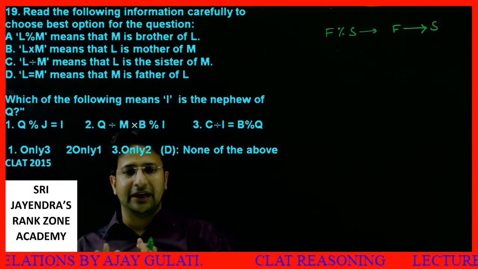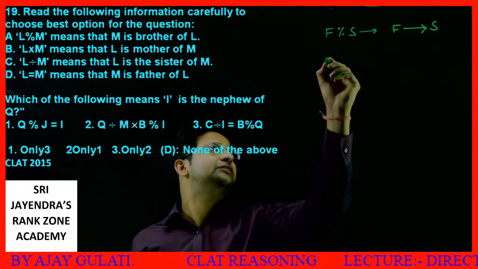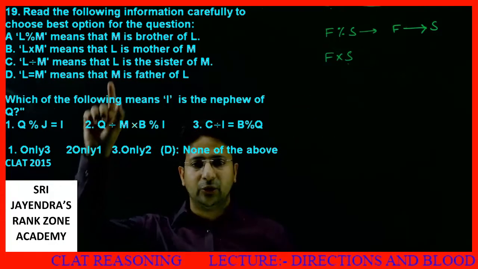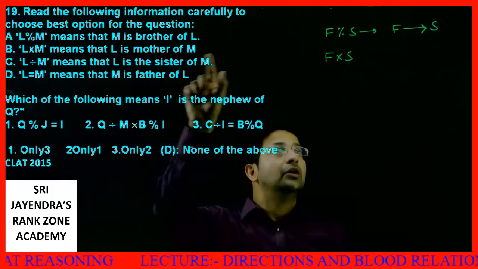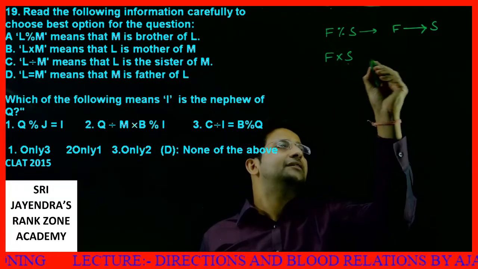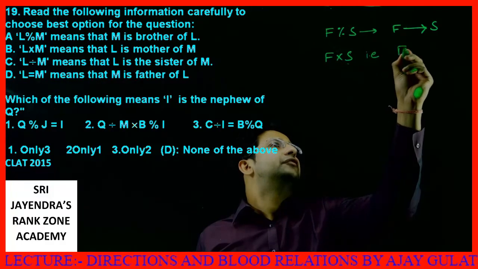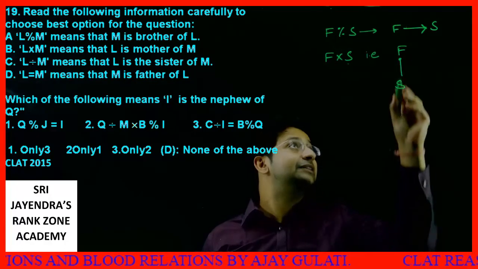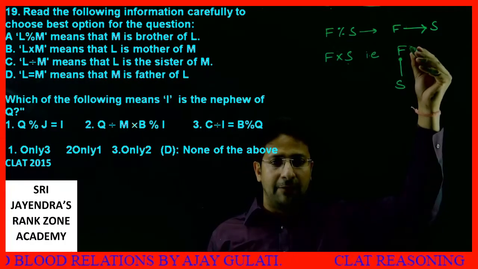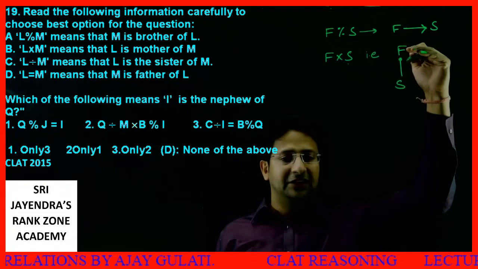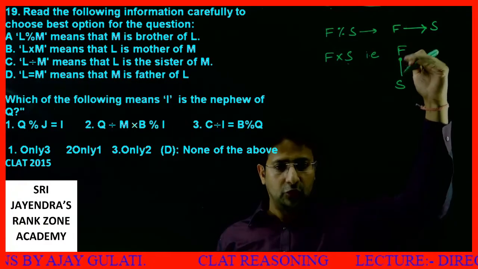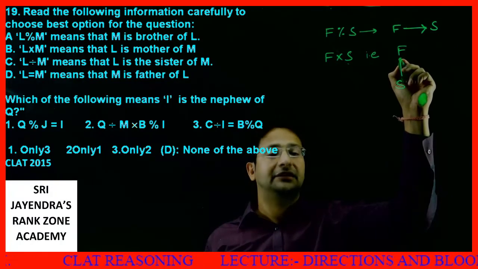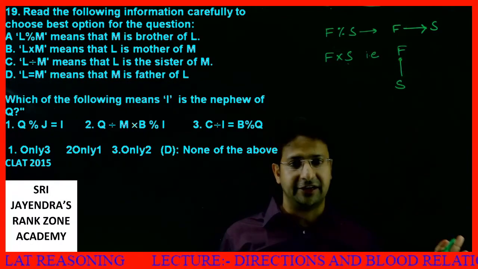L into M means L is the mother of M. First multiplied by second. L into M means L is the mother of M. So first is the mother of second. That is, first is the mother of second. What does it represent? It represents that there is a generation gap between both of these. First person is definitely the mother, so higher age, and this is a female. Nothing is known about the gender of this person.